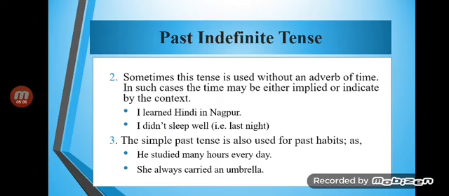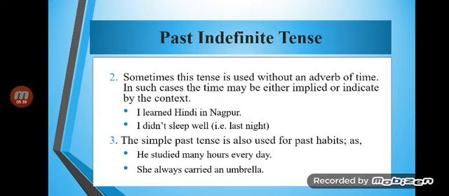वो लड़े, they fought. Okay, so it is not clear when did they fight, but we do understand by the content. And the simple tense is also used for past habits. As I have told you in the very first line, it shows an action that has been completed in the past, or an action that has been pursued as a habit, right? So in order to express something that has become our habit, we may use it.